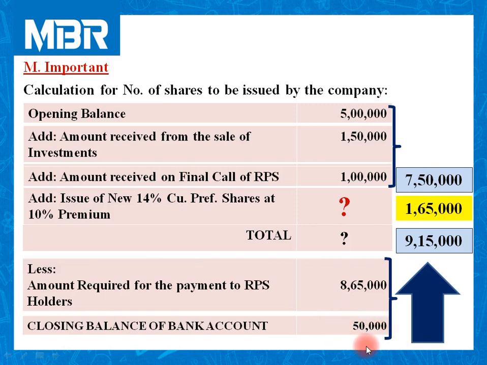So when you close the account, the figure on the credit side would be 9,15,000 and you will get the difference of rupees 1,65,000 on the debit side. So it will be referred to as issue of new shares. So you can prepare either using the systematic table or account. Choice is yours.